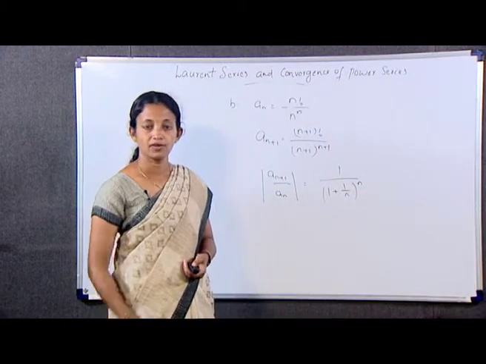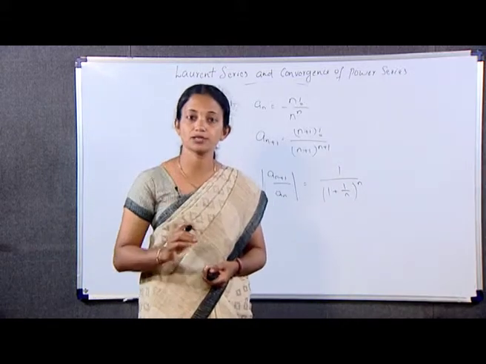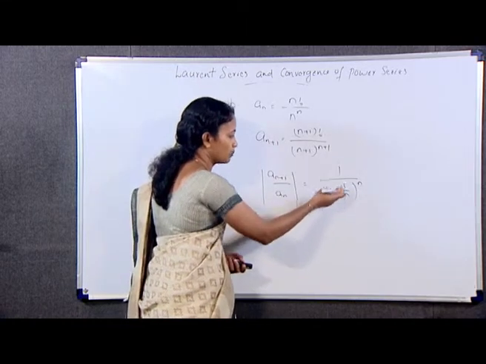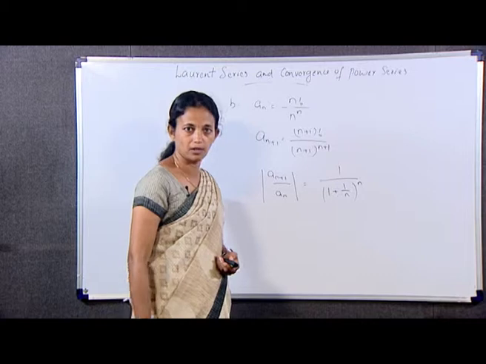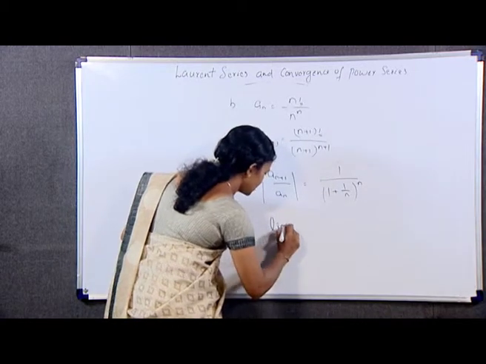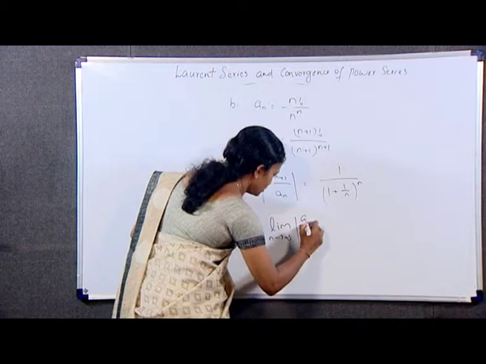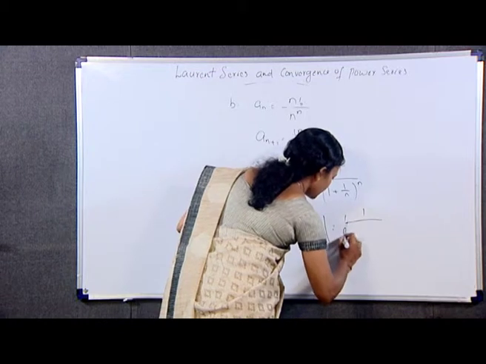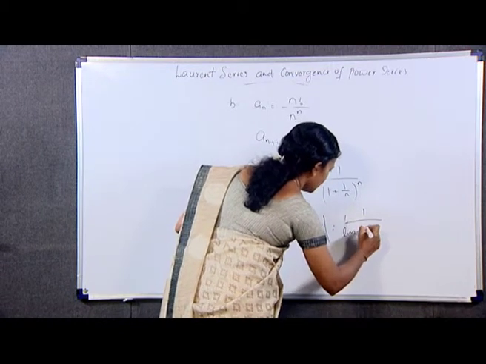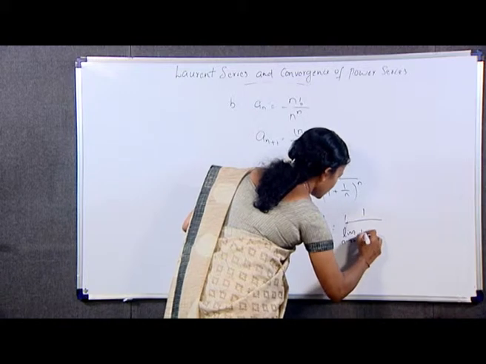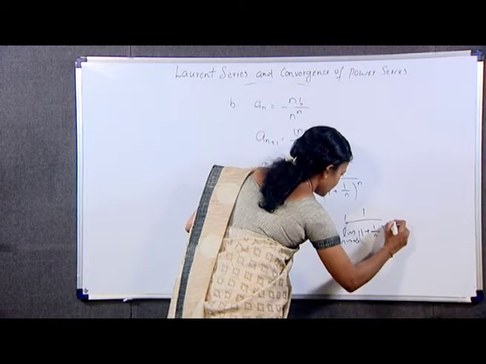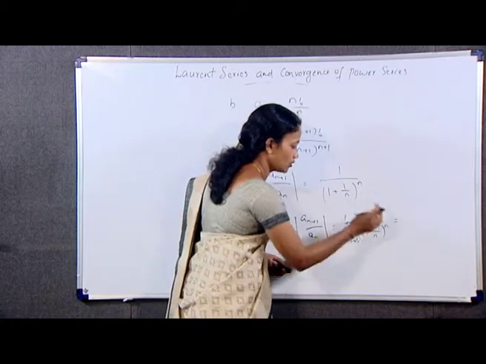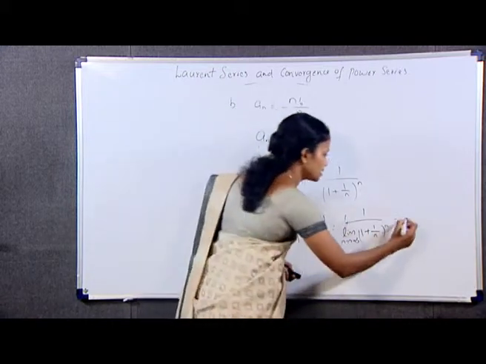Thus we have L is equal to limit n tending to infinity modulus of a_n plus 1 by a_n, that is limit n tending to infinity 1 by 1 plus 1 by n whole raised to n. We can write this as 1 by limit n tending to infinity 1 plus 1 by n whole raised to n. Limit n tending to infinity 1 plus 1 by n whole raised to n is nothing but e. So the answer is 1 by e.